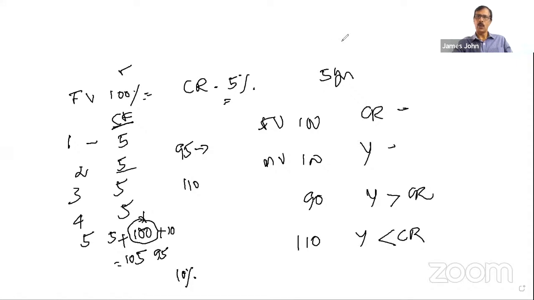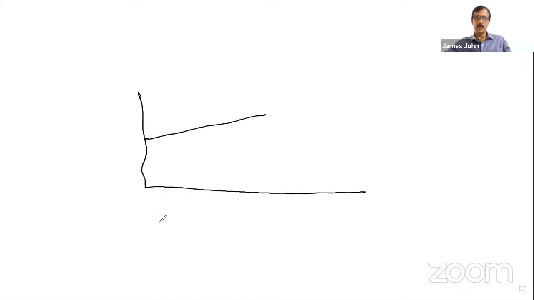And the next one is, suppose a bond is, this is the current year. This is, say, year 1, year 2, year 3. Let me draw it correctly.